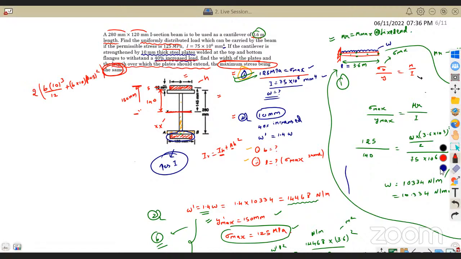So finally, the moment of inertia of the extra plate about the neutral axis is 2 times b into 10 power 3 by 12 plus b into 10 into 145 square.